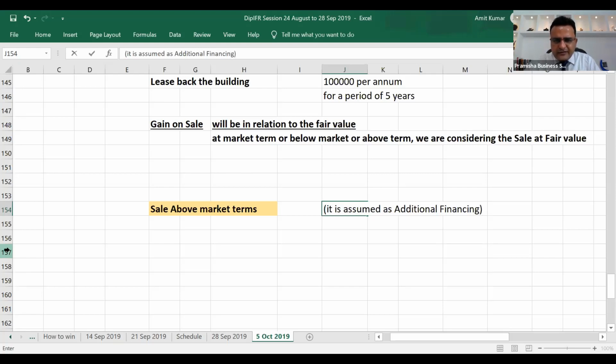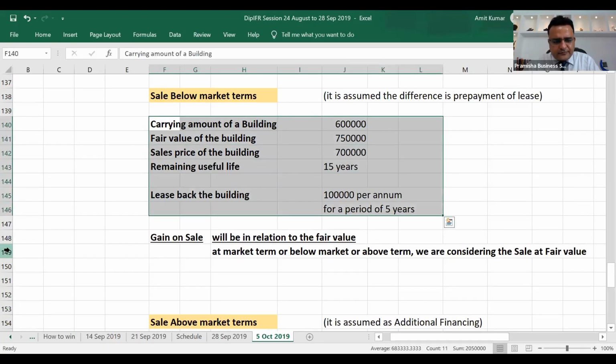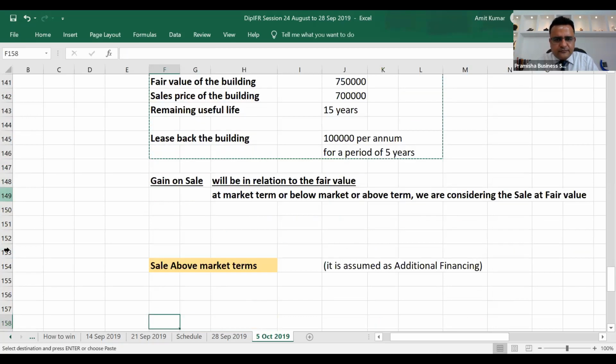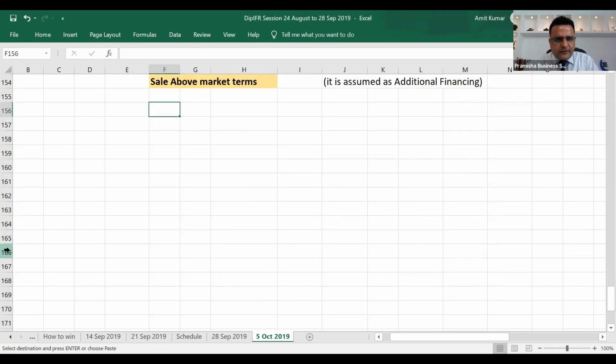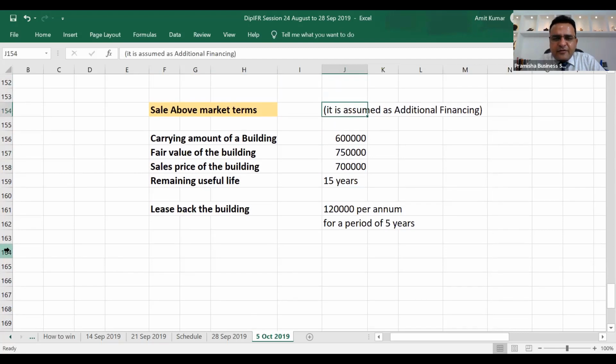What do I mean by this? If I take the same example, we calculate it, don't worry. If I take the same example, fair value of the building is 750,000 and sales price of the building is 800,000.